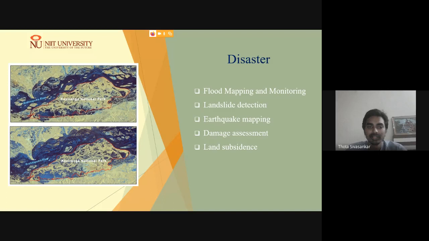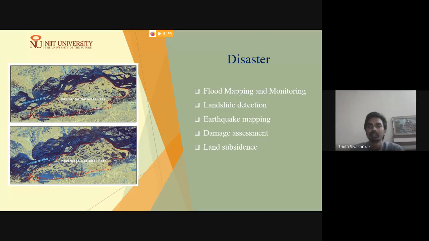From the disasters perspective, synthetic aperture radar data has an upper hand over any other data sets. To get any information from space, synthetic aperture data is more effective during disaster time, as it can provide you uninterrupted data sets, uninterrupted information.